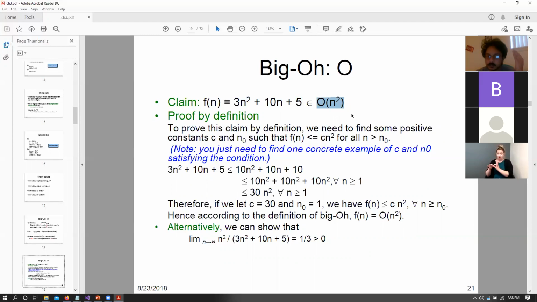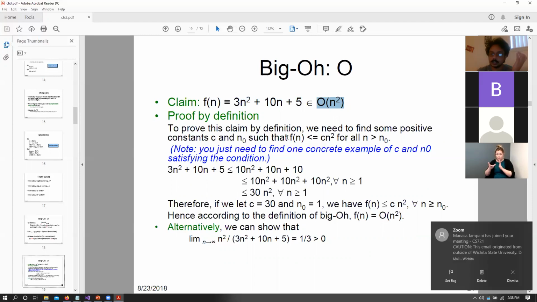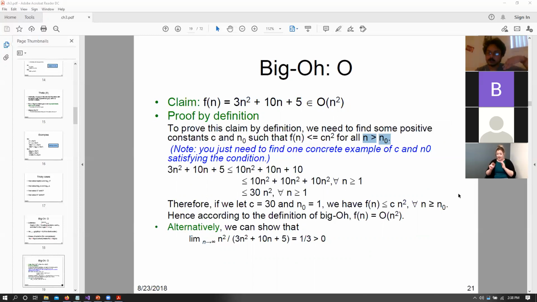Now, in order to prove this, what does big O need? Big O needs that after some n0, for n greater than n0, our bounding function has to always grow faster than our current function. So essentially, f of n should always be smaller than or equal to c times n squared, right? Where c is some constant.